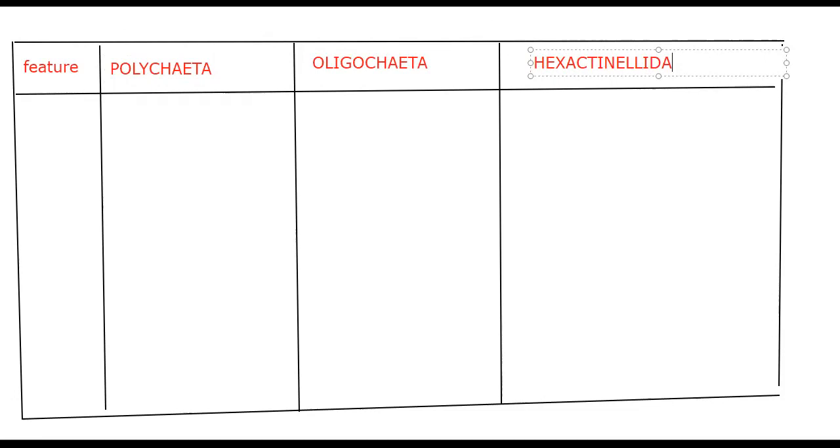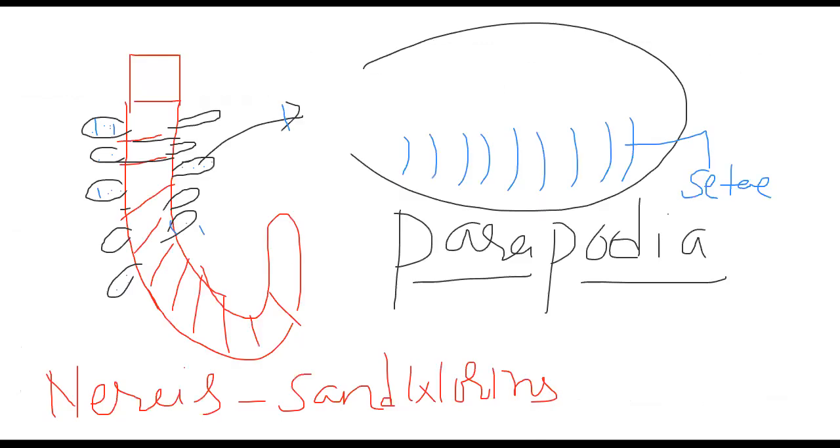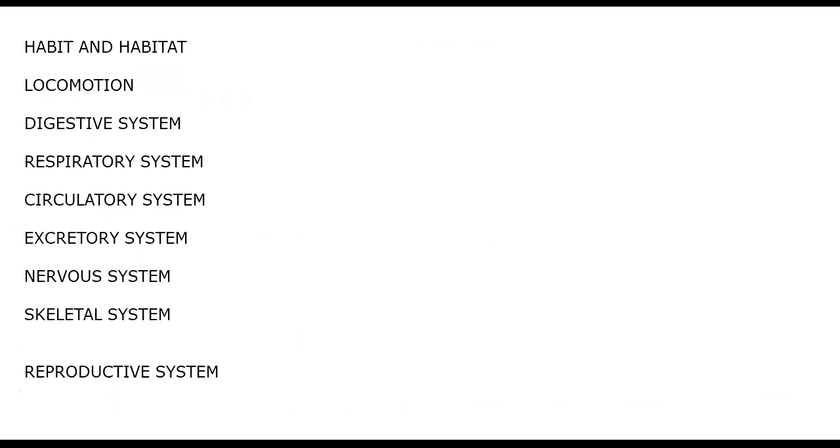Polychaeta, Oligochaeta, Hirudinea. Archiannelida is not there now. So that's why we are repeating continuously. Because if you are saying them again and again, when I pronounce them, it will come to your mind. Okay. So habit and habitat we have completed. Locomotion we said is with the setae and suckers. Setae and suckers we distributed to the classes also.